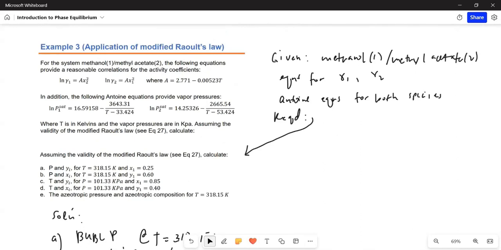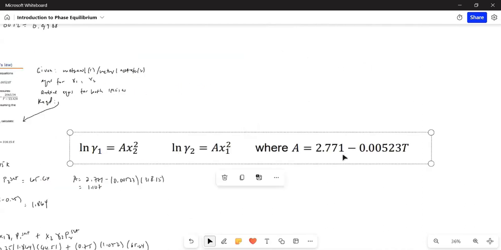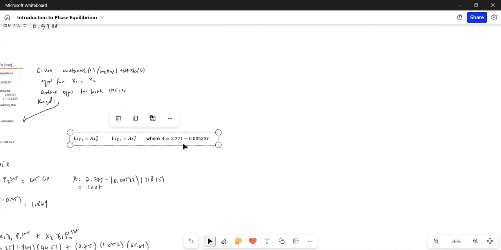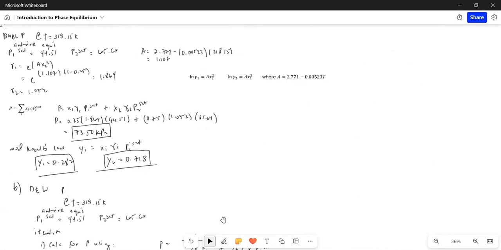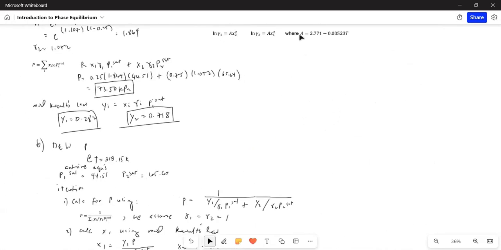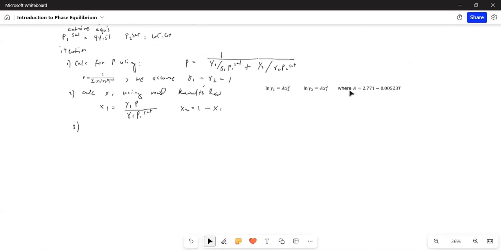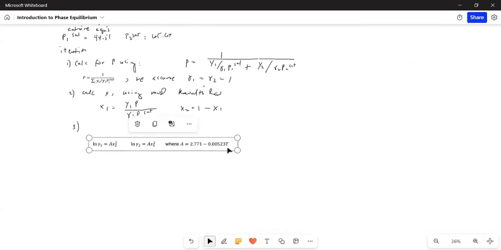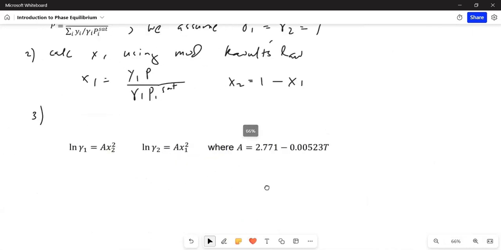Hold on, please. Let me bring it to the right place. So we use this equation.